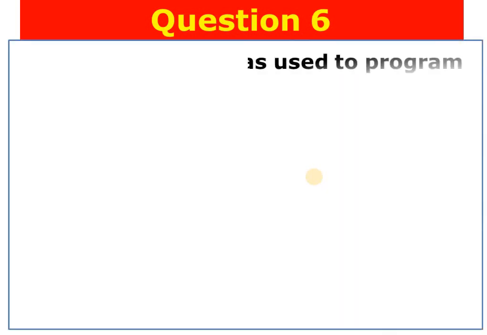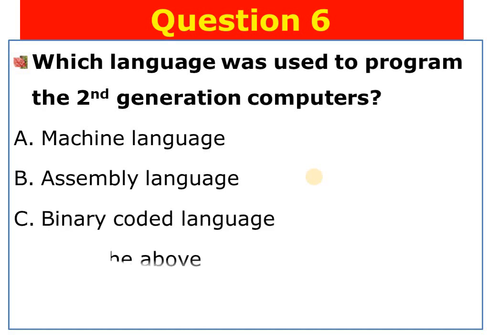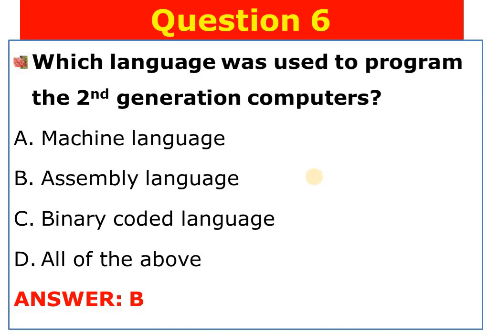Question number 6. Which language was used to program the second generation computers? A. Machine language, B. Assembly language, C. Binary coded language, D. All of the above. The answer is B. Assembly language is used to program the second generation computer.